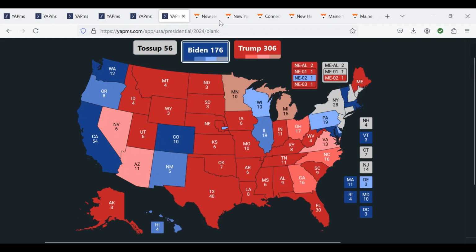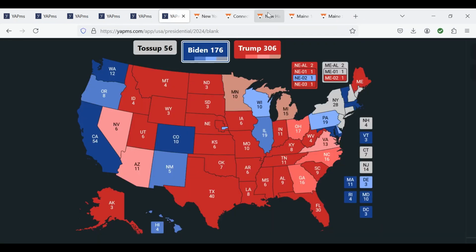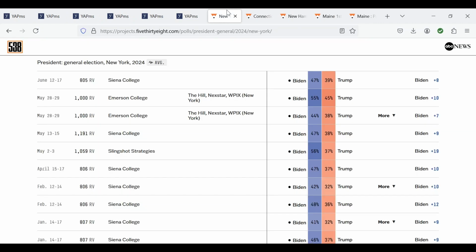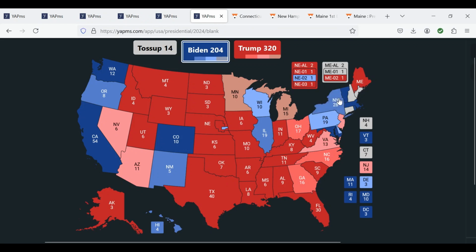Biden leads in New Jersey by 5 percentage points. However, with Republicans overperforming by an average of 7 percentage points, it will barely be lean Trump. Up in New York, Biden leads by 8 points in a recent Siena College poll. That will drop to a 6-point lead with the polling error, keeping New York likely Biden.